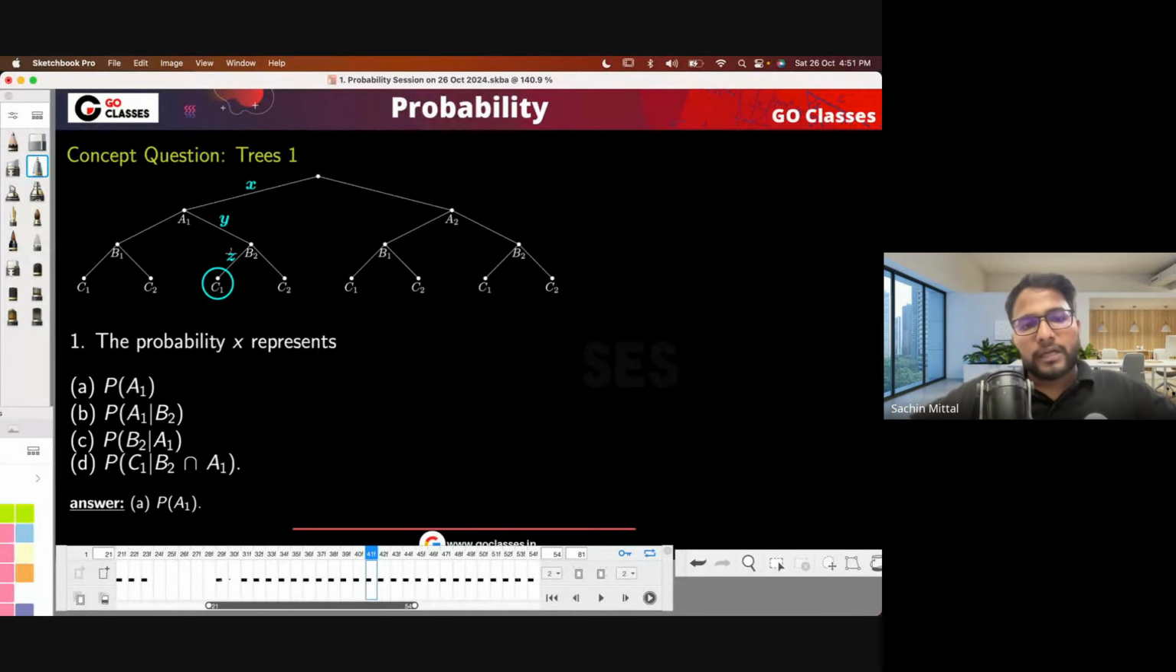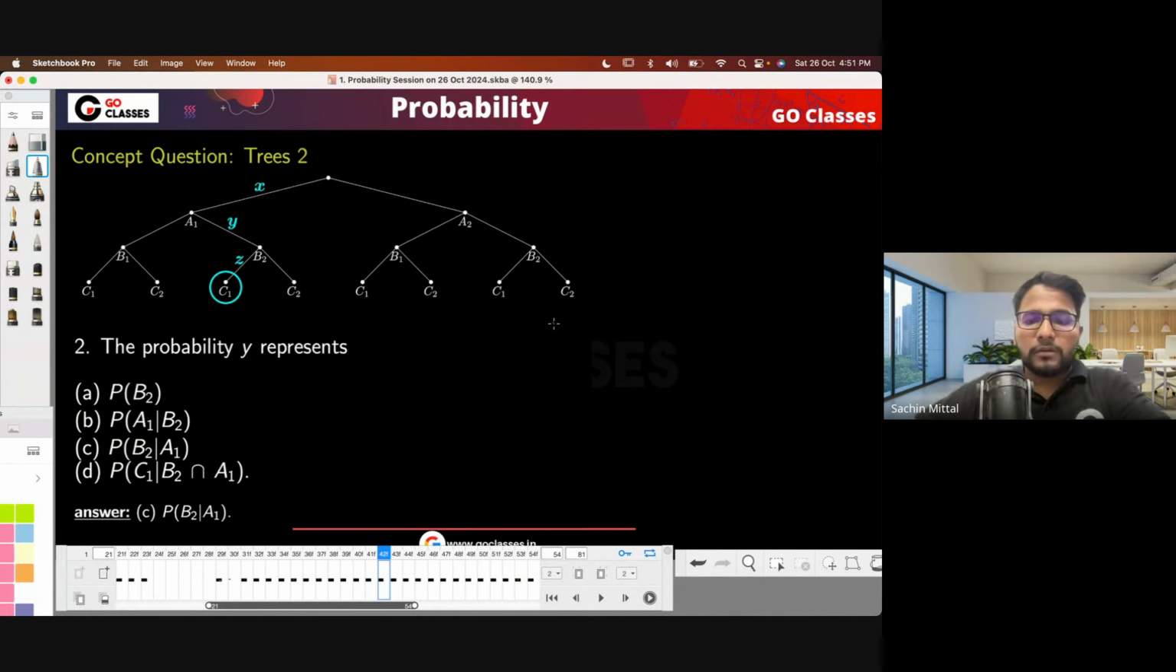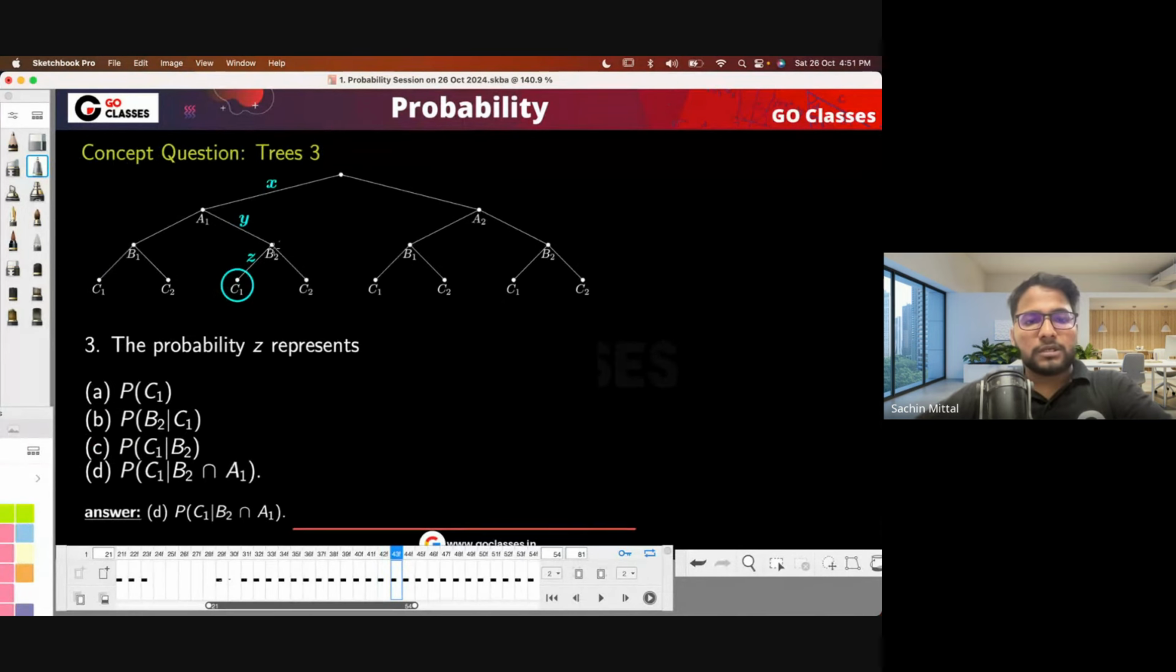So now you tell me, what does the probability that X represents? The probability of just A1, right? This X represents the probability of just A1. Similarly, if I ask you what is the probability that Y represents, it will be the conditional probability. Can you tell me what is this? This will be, given A1, the probability of B2. Can you tell me what does the Z represent? See, this is very interesting. Given A1 and B2 both, what is the probability of C1? C1 given A1 and B2 both. So D is the answer here.